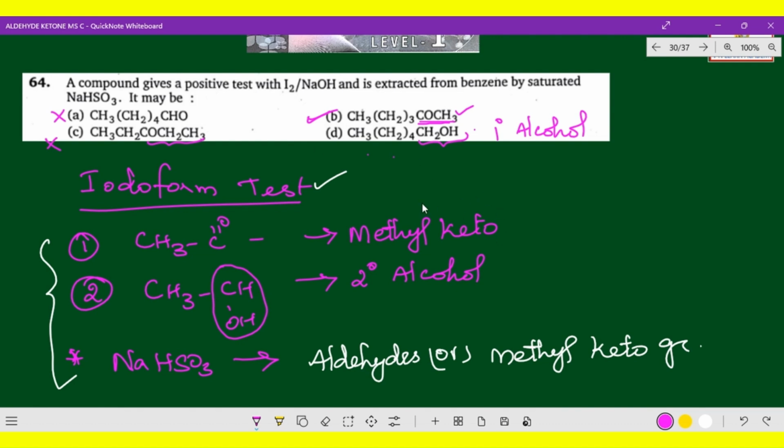Option D has the methyl keto group. And one more thing, a methyl keto group is possible for being extracted from benzene by saturated sodium bisulfite. Yes, it is possible. So the methyl keto group will be answerable for the iodoform test.